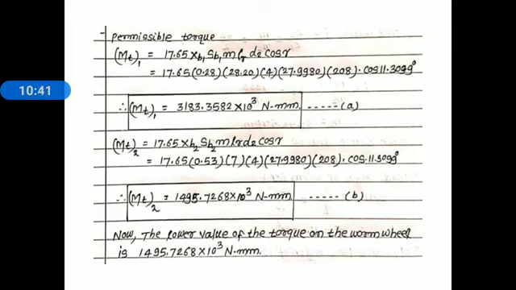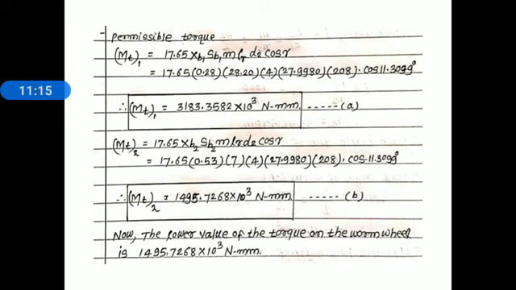Consider equation B. Okay. Now, the lower value of torque on the worm wheel is 1495.7268 into 10 to the power 3 Newton millimeter. After comparing A and B, the lower value is considered, that is taken to find out the safe power transmitting capacity based on beam strength, and after comparing A and B, the lower value is 1495.7268 into 10 to the power 3 Newton millimeter.